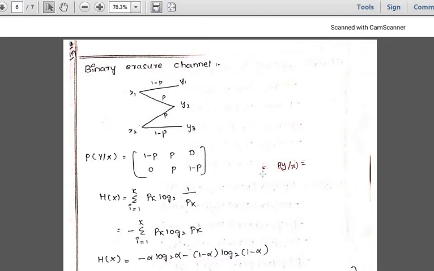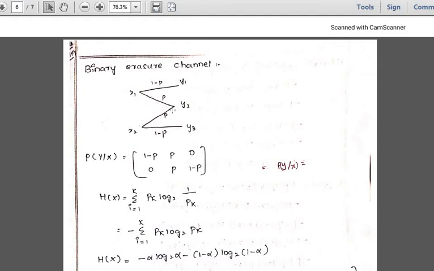If the symbol received by the receiver has an error, it will just be marked as an error and discarded. Then the receiver requests the transmitter to retransmit the correct and proper symbol. This is how the binary erasure channel works. I'll repeat it once again: if the symbol is received with an error, it is just marked as an error and discarded, and a retransmission request is given to the transmitter using a reverse channel.